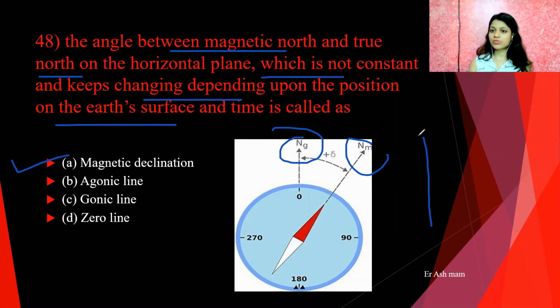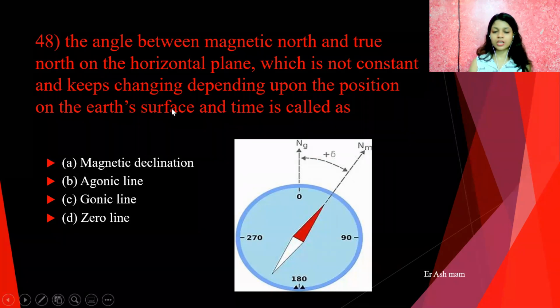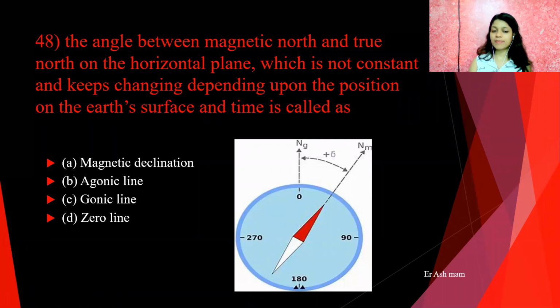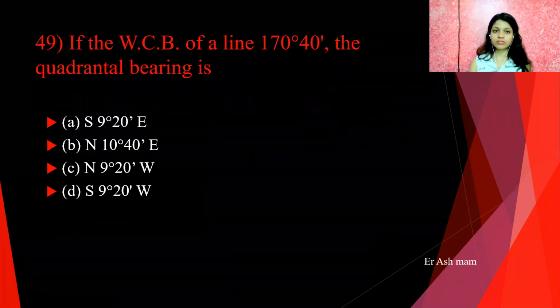We know that line passing through geographical or true meridians is called as true meridian, and line passing through magnetic north and magnetic south direction is called as magnetic meridian, and the angle between these two lines is called as magnetic declination. I already uploaded videos on this magnetic declination with the help of numericals. Go and watch this video also, which may be helpful for you.